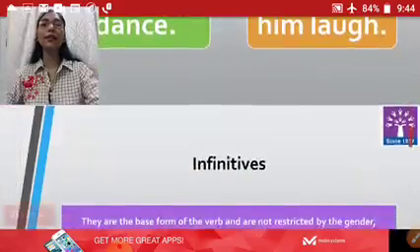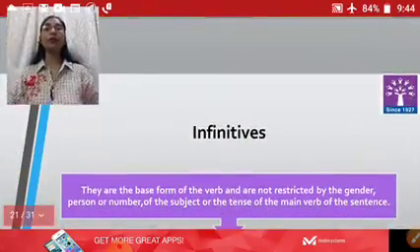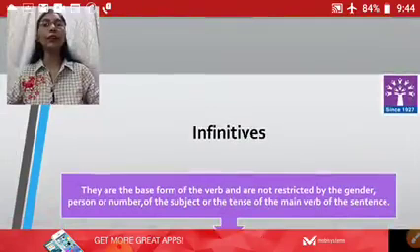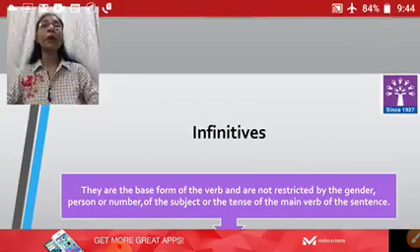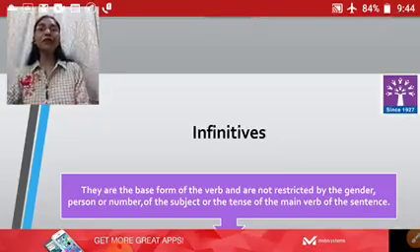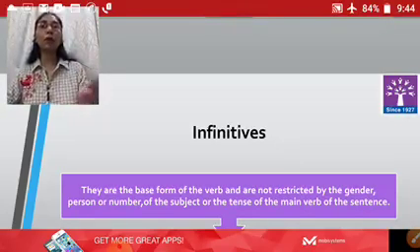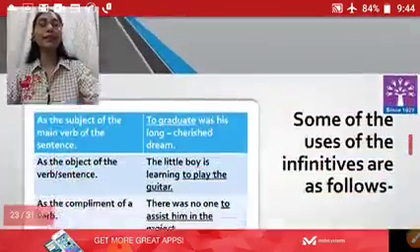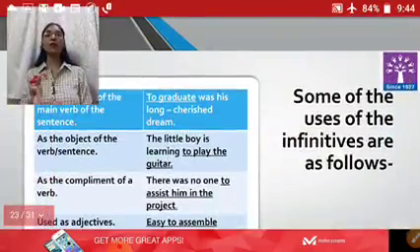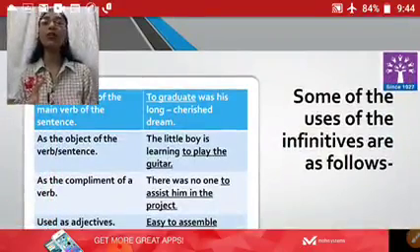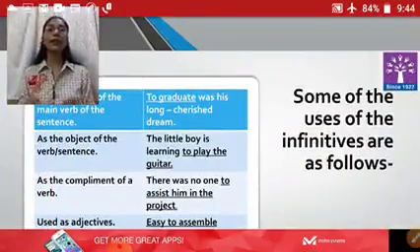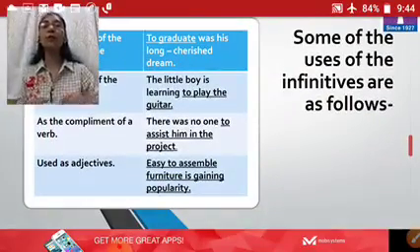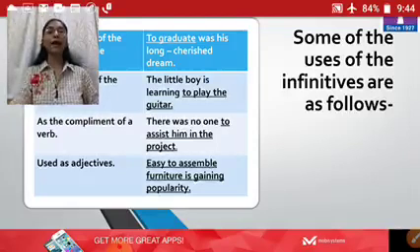Infinitive is the basic or the very first subtype of non-finite verbs, and therefore they will always work as non-finite. Infinitives always have to plus base form, right? They can be used as the subject of the main verb of the sentence, as the object of the verb or the sentence, as the complement of a verb, or as adjectives also. This is what we have.